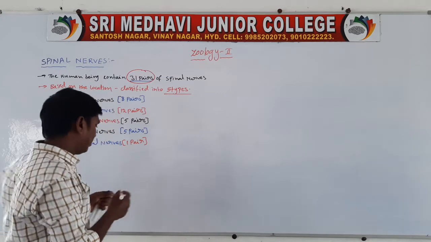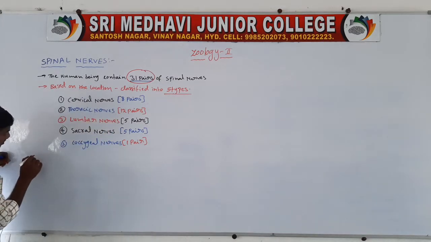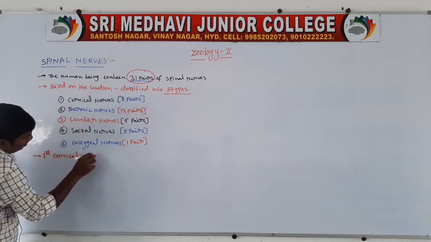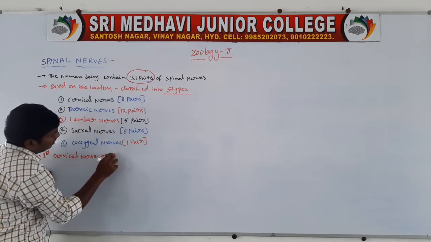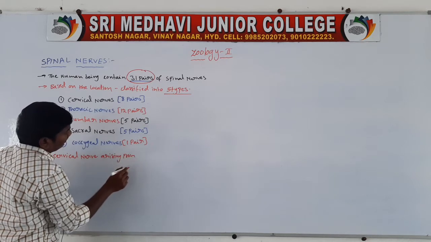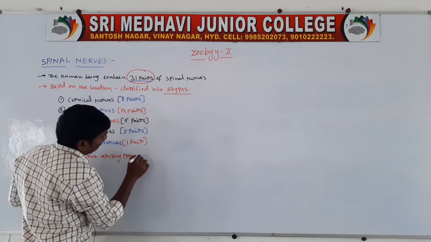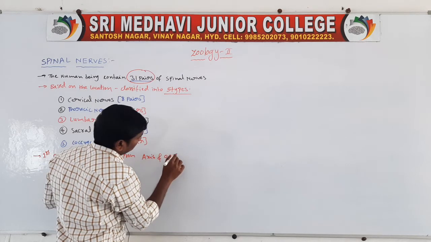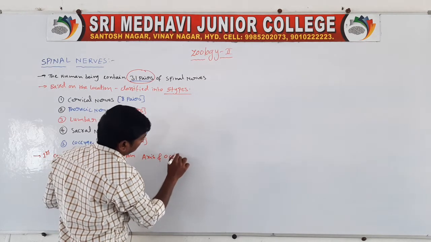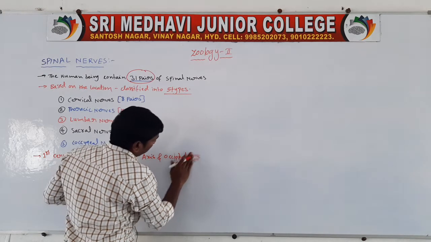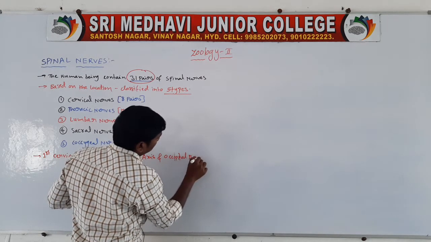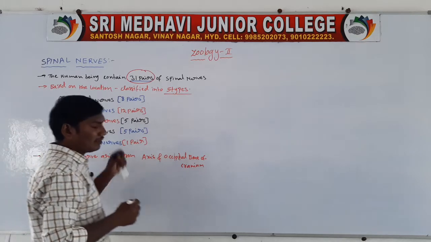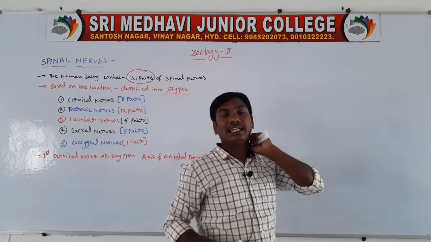So the first nerve arises from the axis and occipital bone of the cranium.